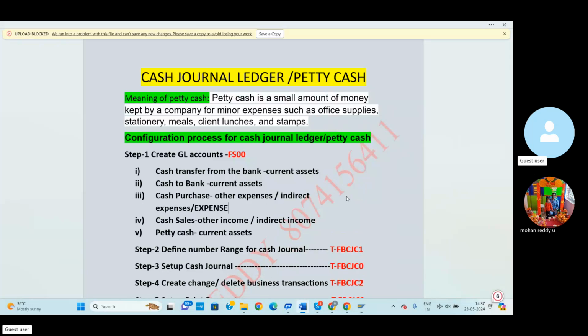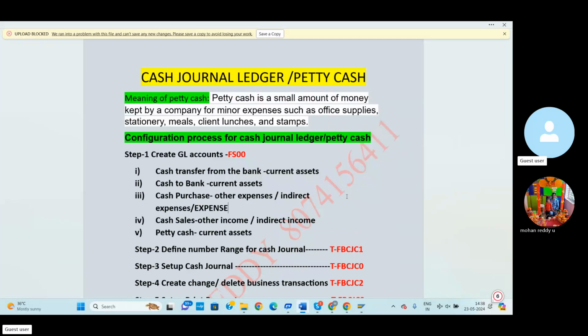Before, at the time of GL groups creation, we need to assign properly each and every step, like expenditure, under the expenditure, direct expenditure, indirect expenditure, income, under the income, direct income, indirect. So these are all each and every segregation we have done properly. So at the time of the GL accounts creation, we can assign easily. In our BRC company, at the time of GL group creation, I did not assign a proper GL group. So for this purpose I can face some troubles. So it's not an issue.